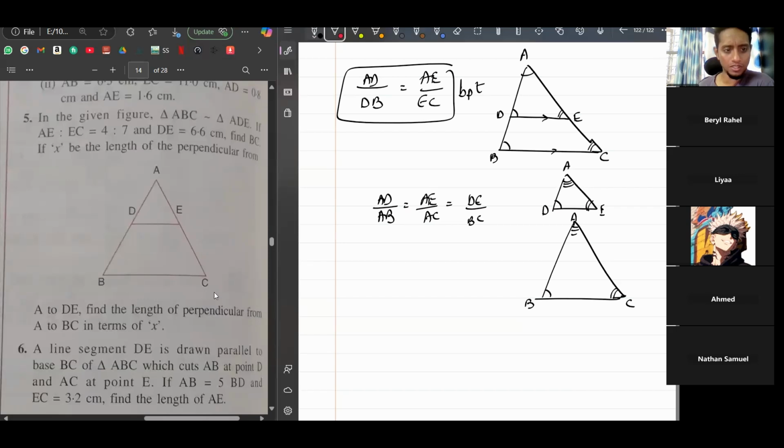ABC is similar to ADE. So they did not say that the sides are parallel, but they directly told you that the two triangles are similar. So if the two triangles are similar, then DE has to be parallel to BC. So we can use BPT here.